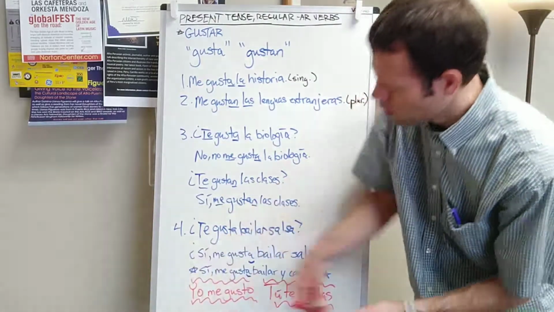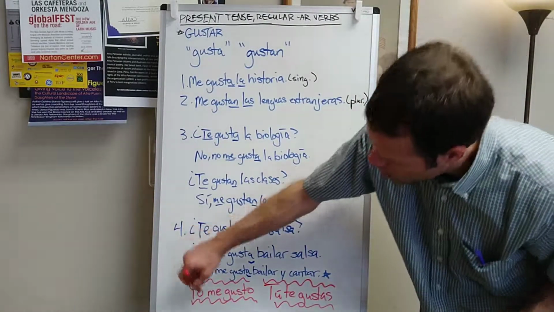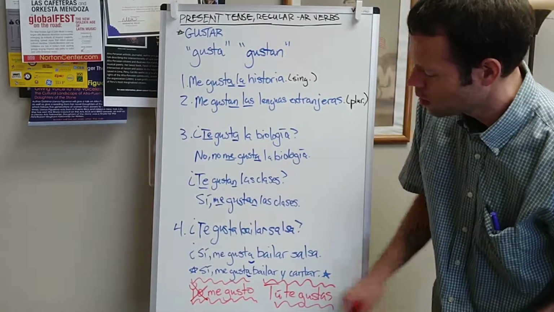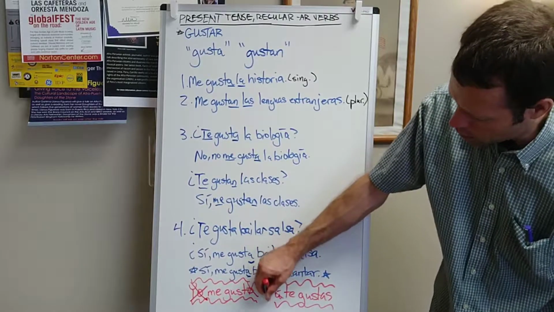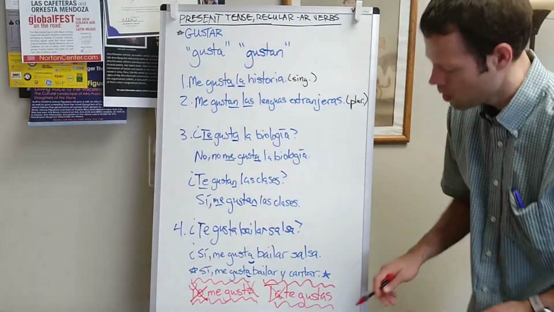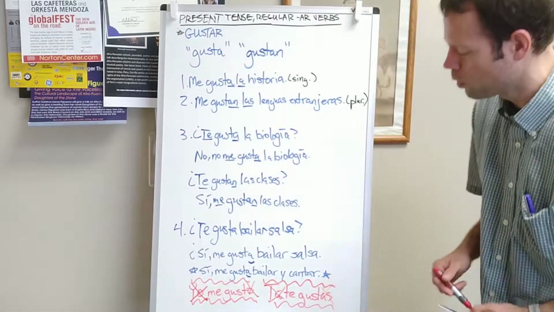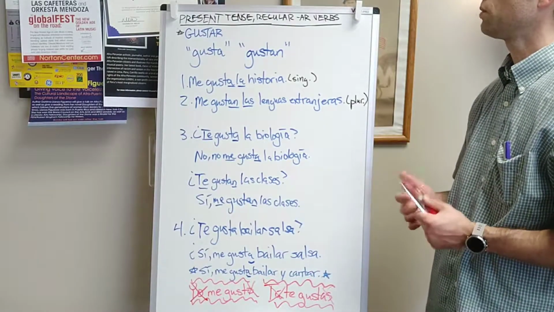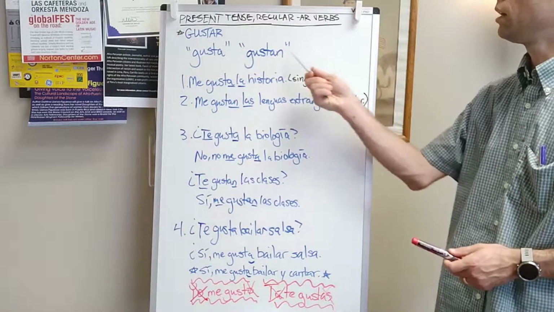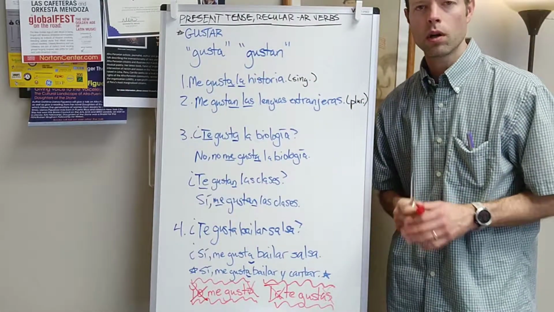So don't ever use yo with the verb gustar, and don't ever use the yo form of gustar. Just like here, don't use tú with gustar, and don't use the tú form of gustar. Stick to me and te, and these two forms up here, gusta and gustan, and you're much more likely to not commit errors.